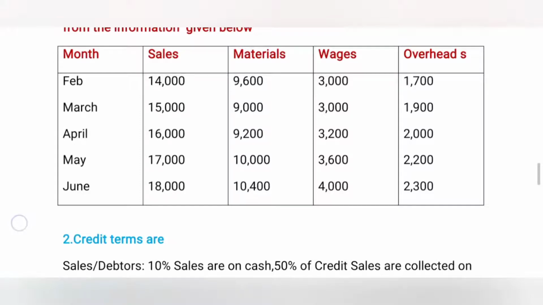Then 15,000 is related to March month, 50% of it is 7,500, and that amount is collected in April. Whereas April's 16,000, half is 8,000, and this amount is collected in May. Then May's 17,000, half is 8,500, collected in June. Then 18,000, half is 9,000, collected in July.